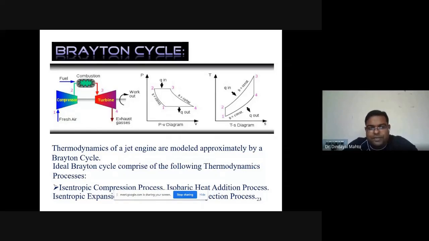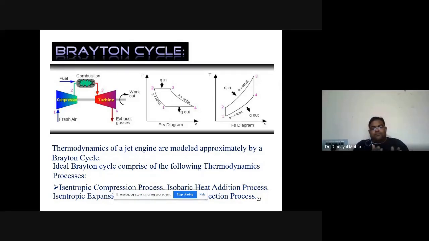Between compressor and turbine we'll have a combustor in the process 2 to 3 where we do the combustion approximately at constant pressure. So on the pressure and volume diagram, we'll have a horizontal line for the process 2 to 3, which says that combustion is happening approximately at constant pressure. And finally, exhaust, which is taking place between 4 and 1, completes the cycle.